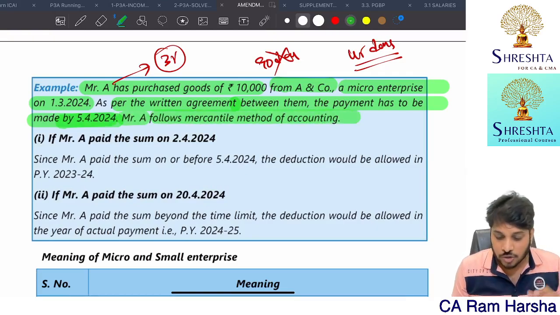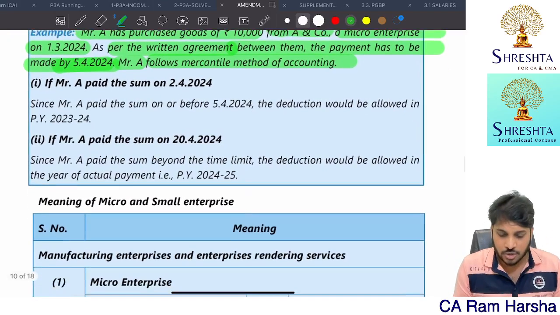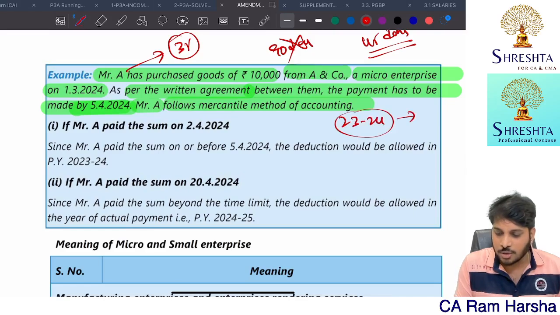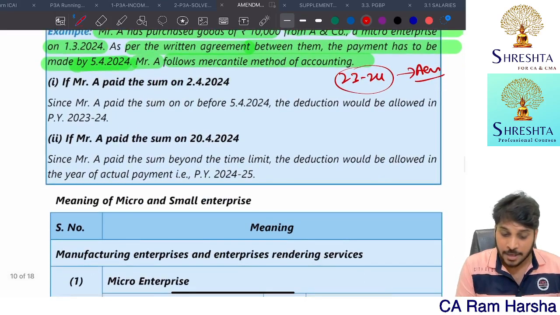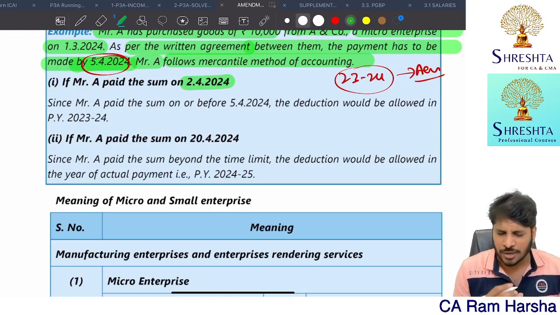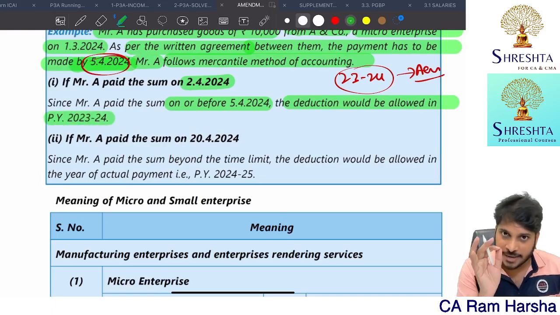Mr. A follows the mercantile method of accounting. What is your answer? He is following mercantile. So he incurred expenditure for which financial year? 23-24, accrual basis. But can he claim this as on 31st March it is outstanding? As per the agreement, 5th May he has to pay. Suppose he paid on 2nd April. 2nd April means he paid on or before the agreement date, right? As per the terms of MSME, he paid, right? The deduction will be allowed for the respective year.